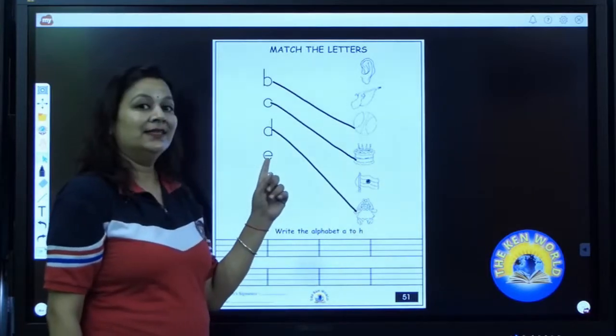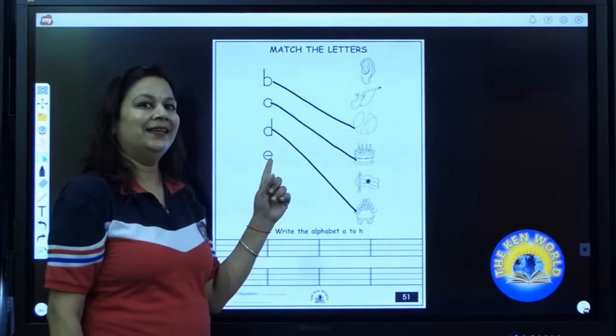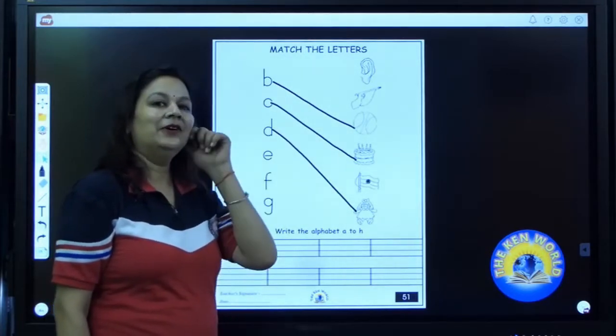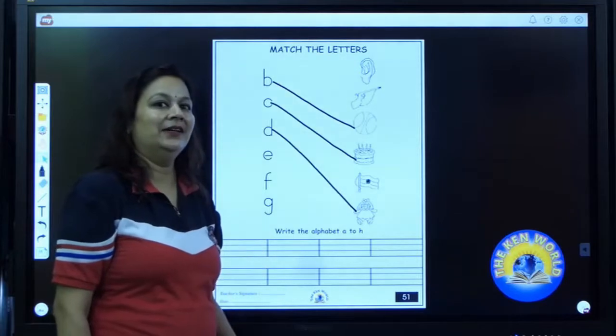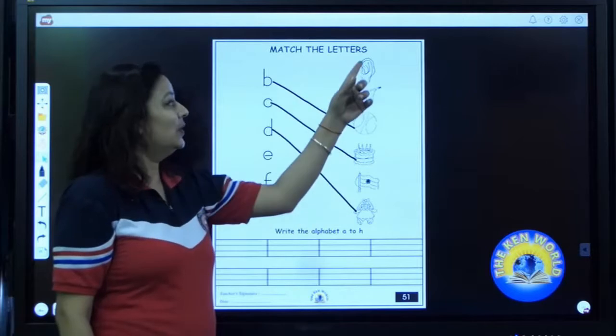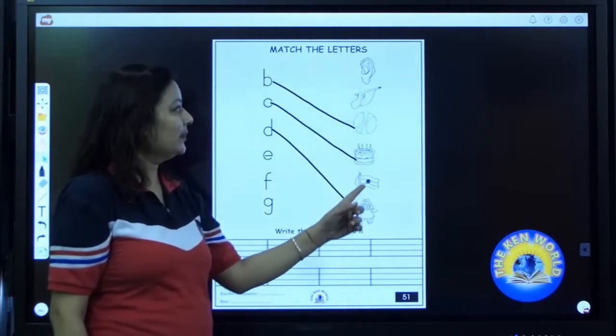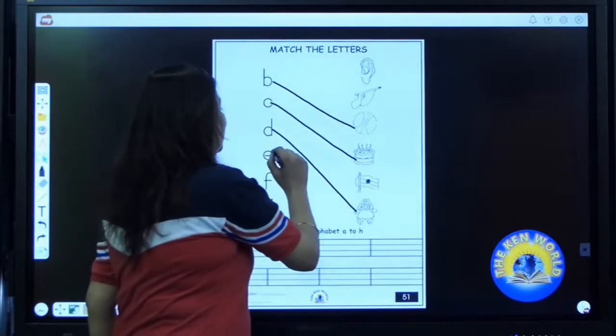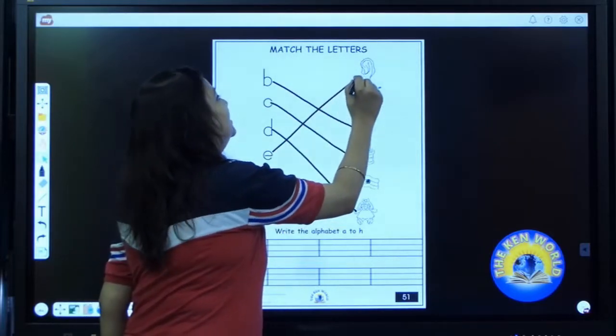Now which letter is this? E. E for ear. Now spot out where is ear in this column. Here it is. So we have to match E with ear.